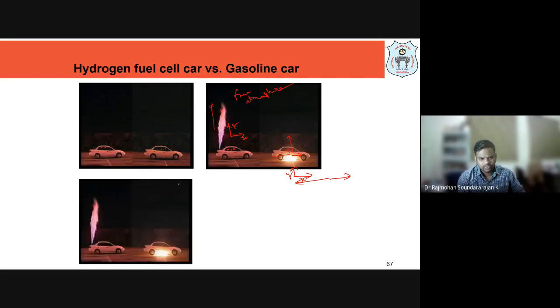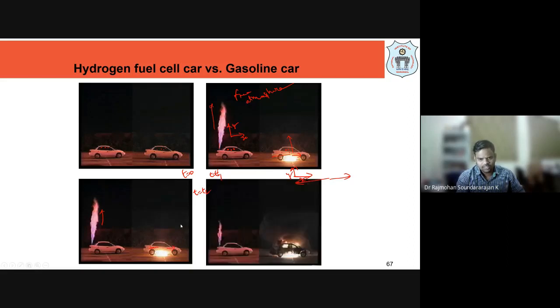Okay, so even with further time, at time 0, at t equal to t1, and when t equal to t2, you can see that even after further time, it is still burning in the same way. It is like a gas burner, it is burning. Whereas this petrol is getting spread across, up to the tire it has reached. Okay, so finally what happens?